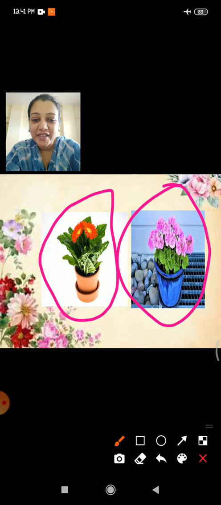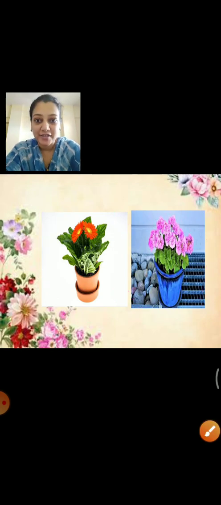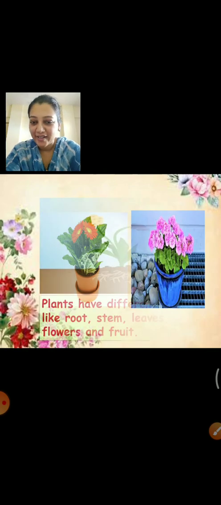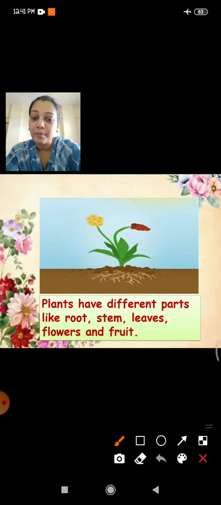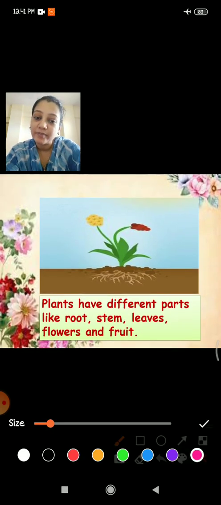Very good. They are plants. Okay, what is the most beautiful thing here? You can see. What is the most beautiful thing here? Flowers, leaves, or pot? Okay, now see next. Plants have different parts. Do you know that plants have different parts? Yes.